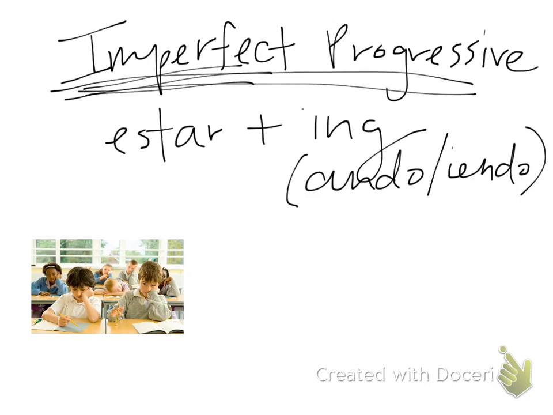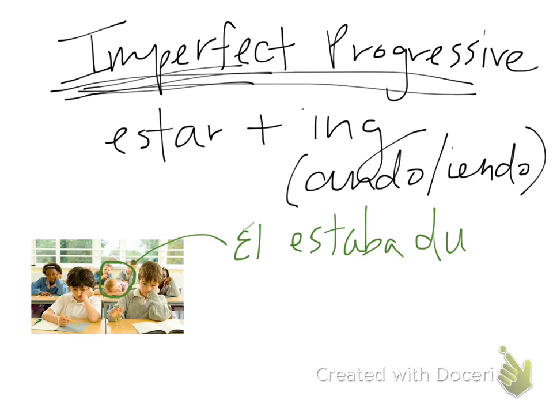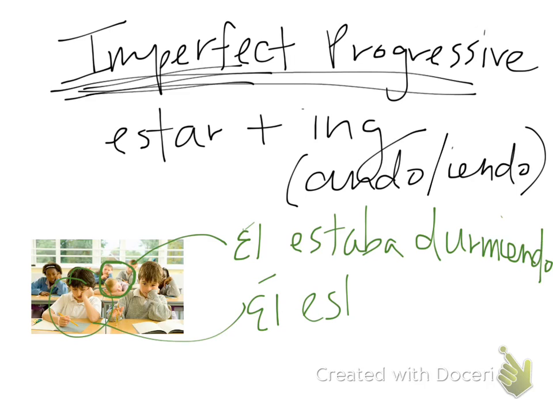So if we were trying to describe what was happening in this picture, you see this little kid here? Él estaba durmiendo. Or él estaba escribiendo.